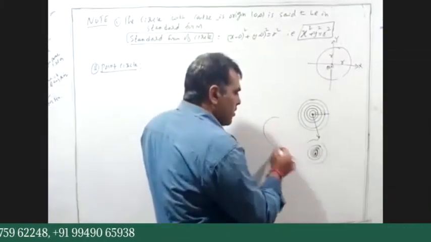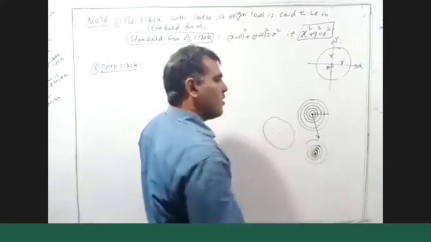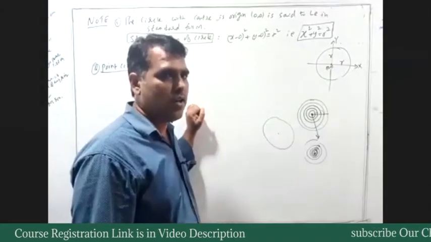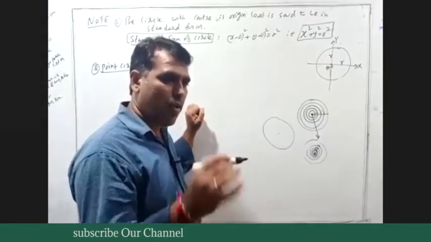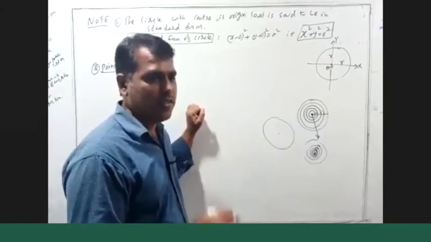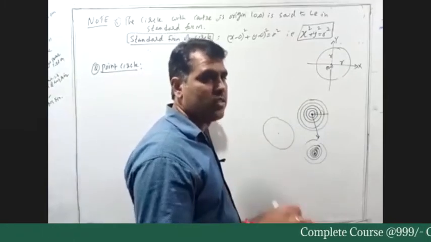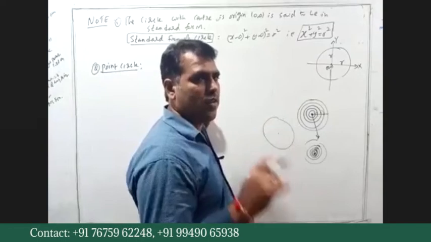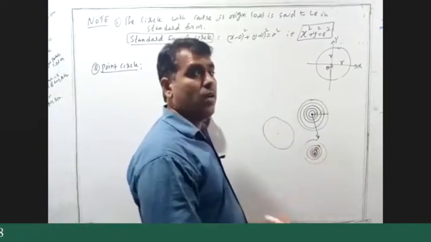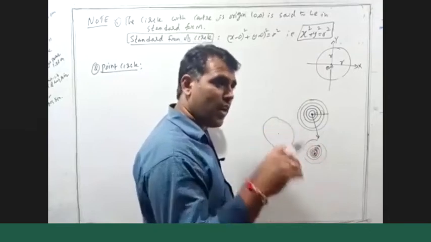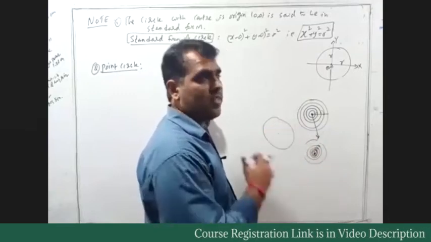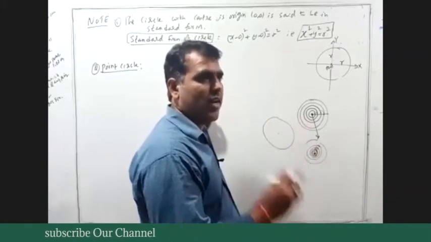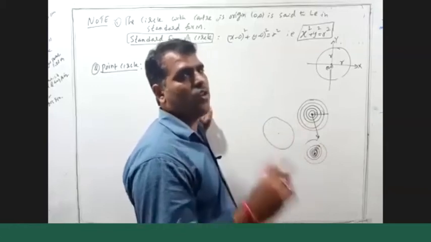Now, what does it mean by point circle? Simply the center of the circle is called a point circle. Any point is also called a circle with radius 0 units. But the radius will not be less than 0. Radius is a distance, which is always positive. The negative radius case I will explain separately. First, a radius must exist, and whenever the radius is 0, that is called a point circle.